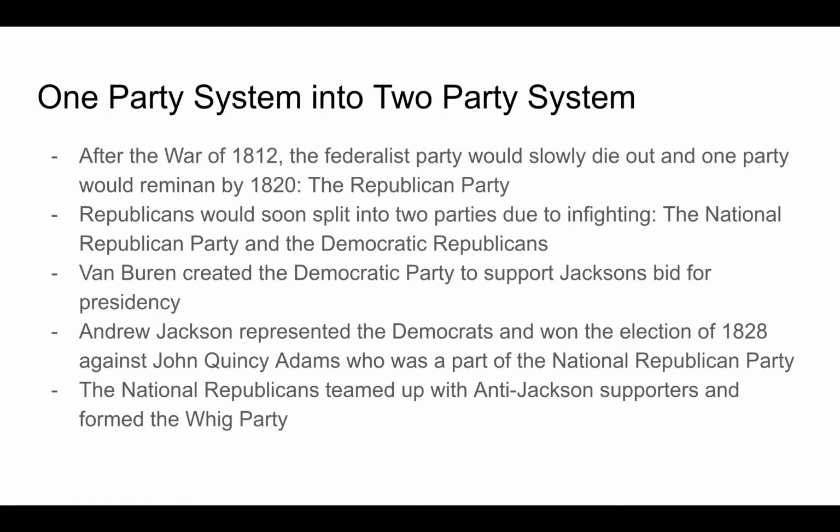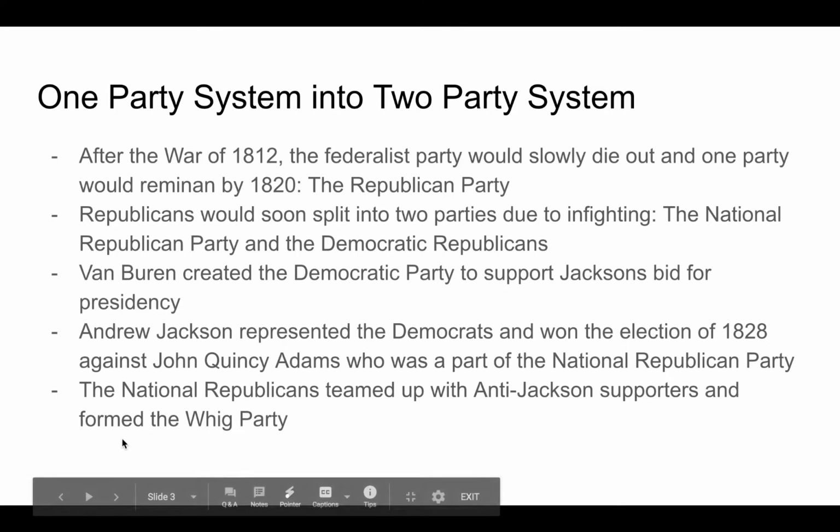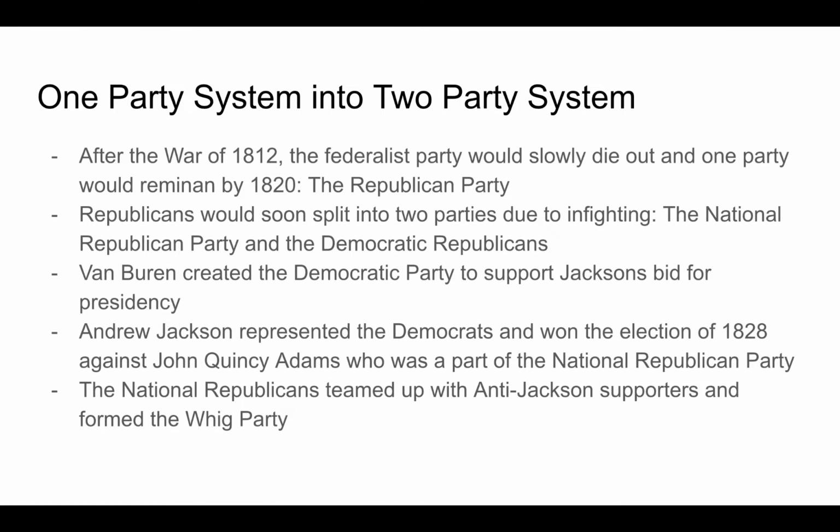Van Buren created the Democratic Party to support Jackson's bids for presidency after the election of 1824. And then in the election of 1828, Andrew Jackson represented the Democrats and won against Quincy Adams, who was a part of the National Republican Party. Then, after that election, the National Republicans teamed up with anti-Jackson supporters and formed the Whig Party.